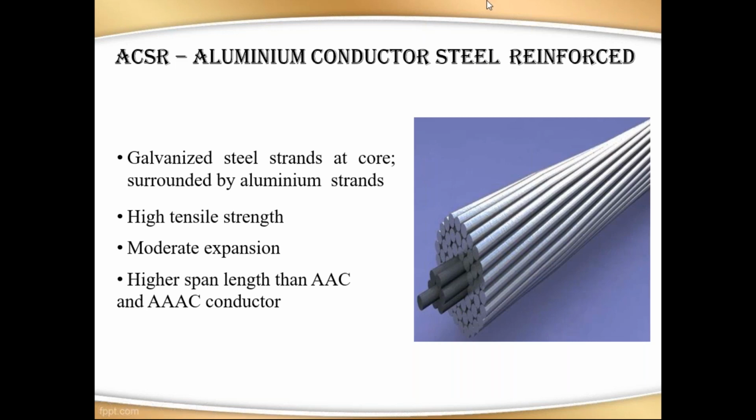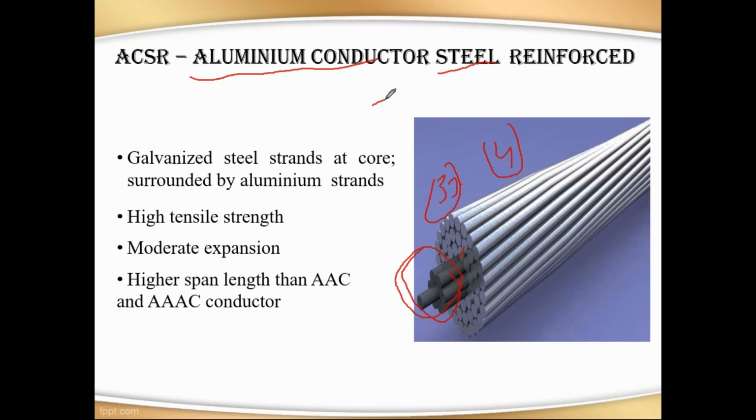Next we go for the third one, that is aluminum conductor steel reinforced. Steel reinforcement is nothing but providing additional strength to the aluminum conductor by adding steel. If you observe, this central core is steel metal. After that, there are a number of layers we are providing. Let's consider it is 3 layers, which means it requires 37 conductors, right? Sorry, it is not 3 layers, it is 4 layers.